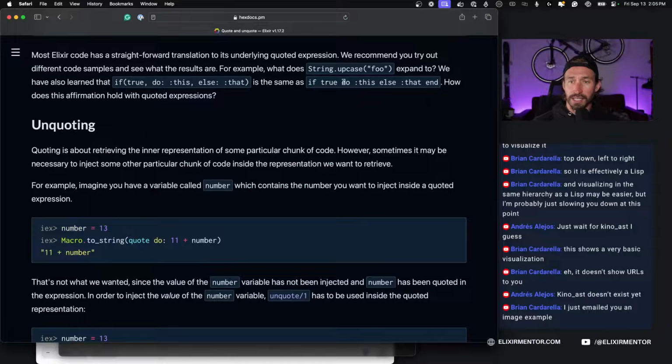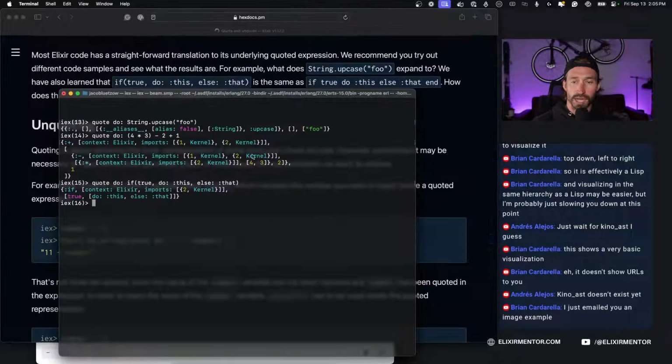And that's the same as writing quote do, if true, do this, else that, and then I need that to be an atom.